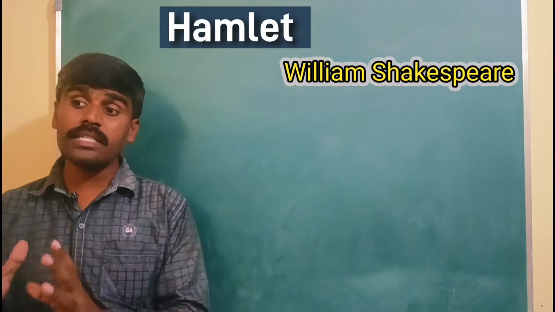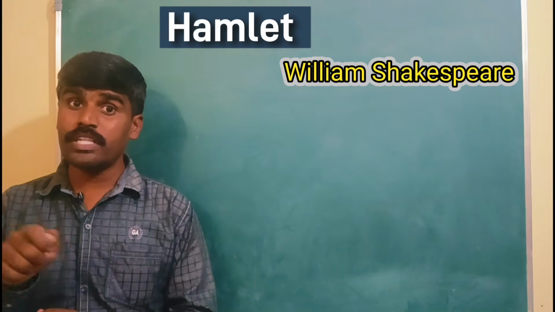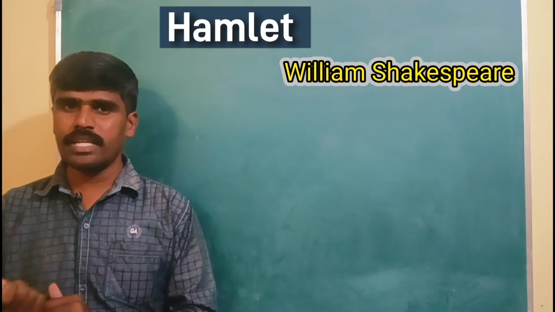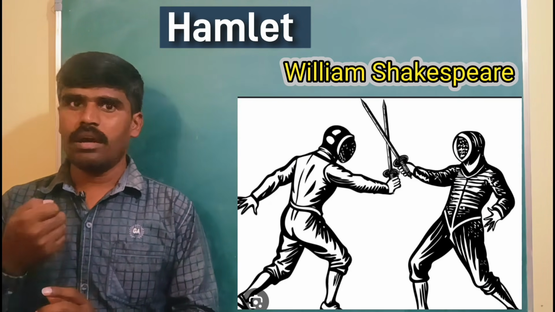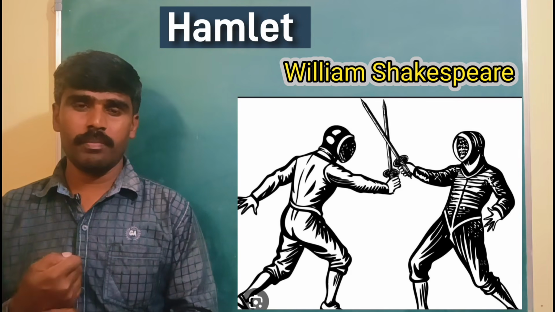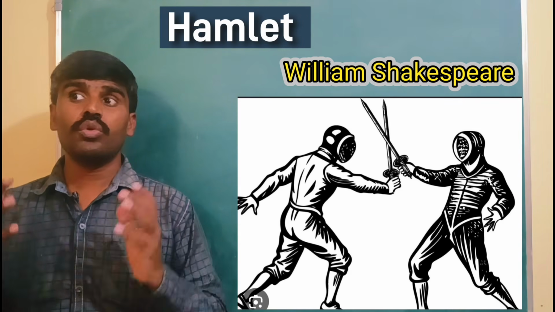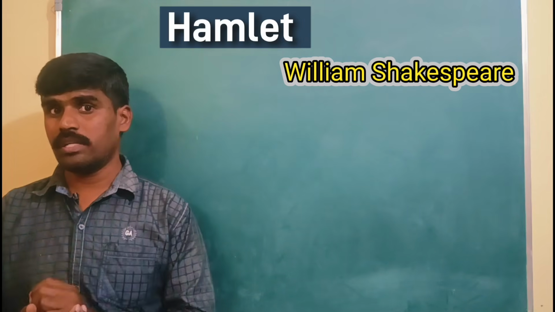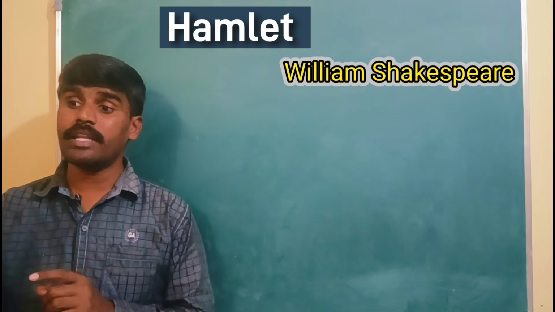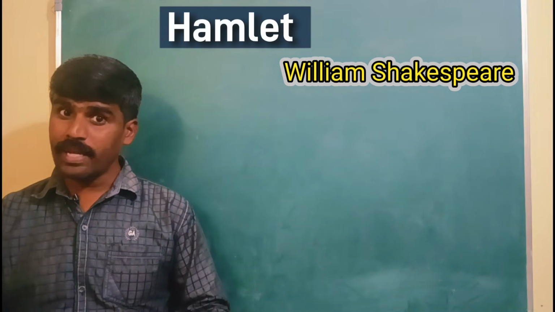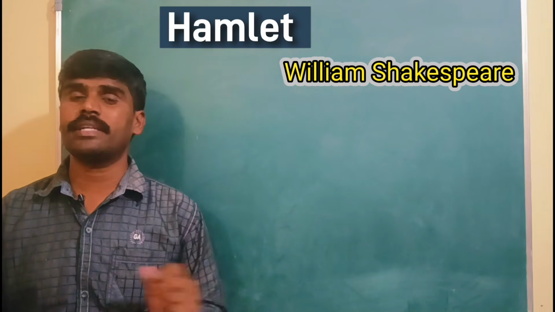So he organizes a fencing match, a fencing game. Now, fencing is a game. In fact, it is a fight between two people with two swords in hands. So that fencing match is organized by King Claudius between Prince Hamlet and Laertes.